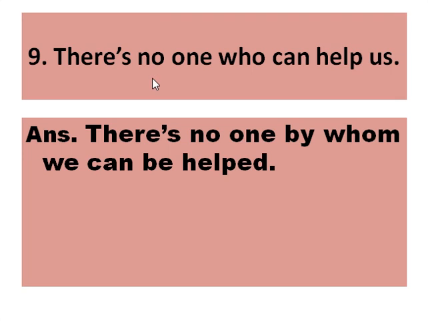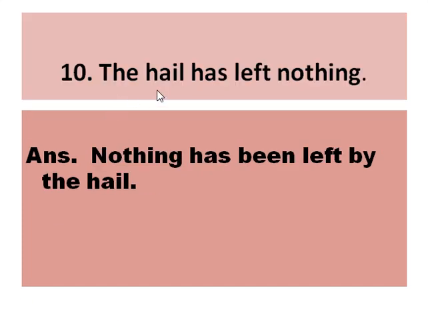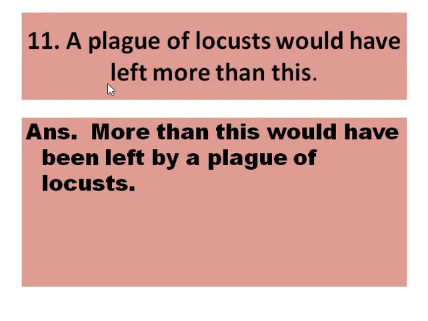So, I hope you are clear that here we have to use preposition to. There's no one who can help us. Let us see passive voice. There's no one by whom we can be helped. So here we have seen that who will be changed into whom. The hail has left nothing. Nothing has been left by the hail. A plague of locusts would have left more than this. Let us see passive voice. More than this would have been left by a plague of locusts.